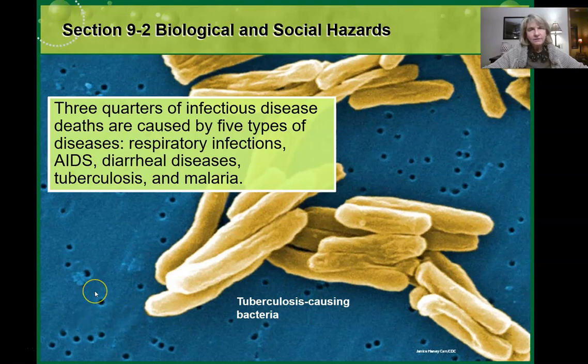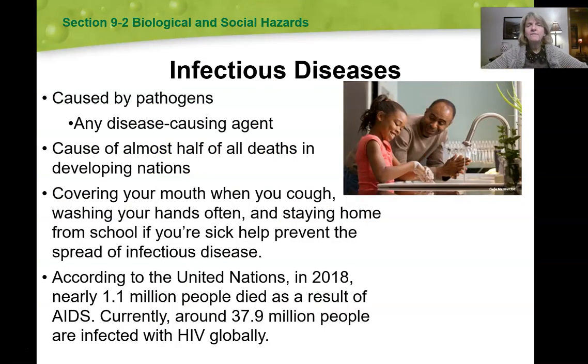Okay, three-quarters of infectious disease deaths are caused by 5 types of diseases. Those would be respiratory infections, like the flu, AIDS, HIV, diarrheal diseases, things that cause diarrhea, tuberculosis, and malaria. So an infectious disease is caused by a pathogen. And what is a pathogen? A pathogen is any disease-causing agent, a bacteria, a virus. Anything that causes a disease is a pathogen. These pathogens are the cause of almost half of all deaths in developing nations.